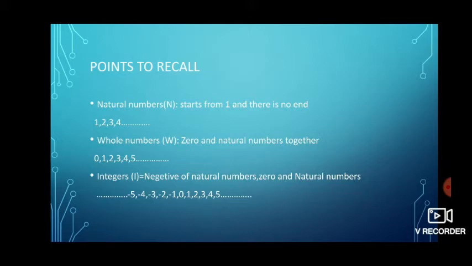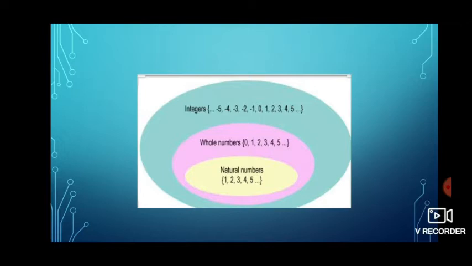Natural numbers are denoted by capital N, whole numbers by capital W, and integers by capital I or Z. Next, here you can see how the different number systems are structured. Natural numbers are the smallest set, existing within the whole numbers, and whole numbers exist within the integers. We can say that all natural numbers are whole numbers and all whole numbers are integers, but not all integers are whole numbers and not all whole numbers are natural numbers.